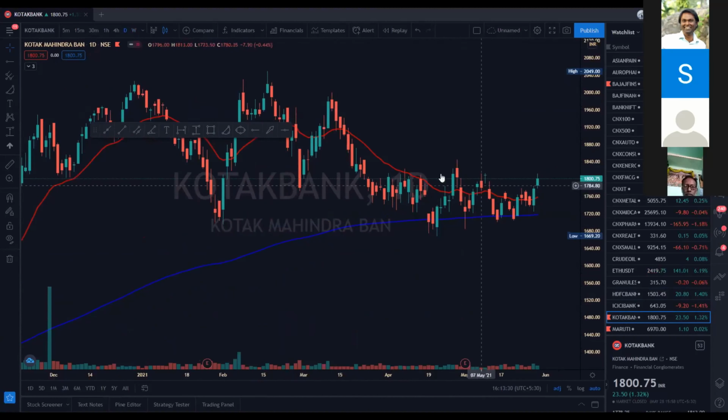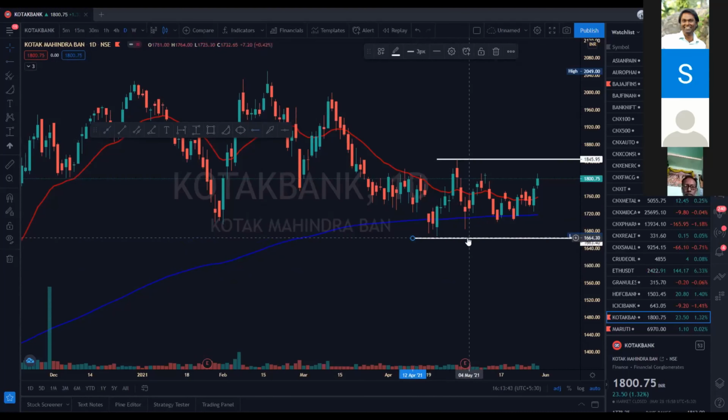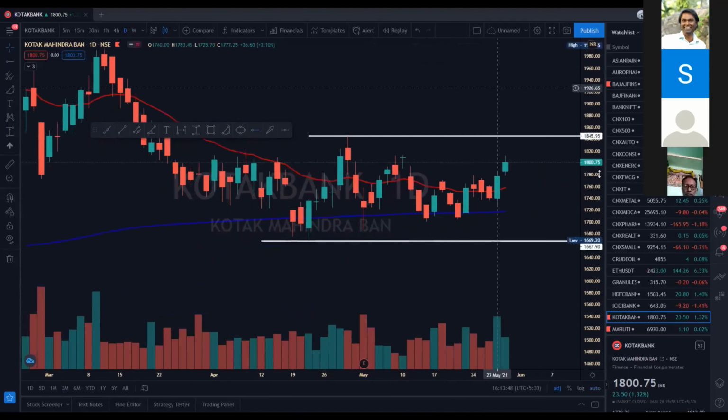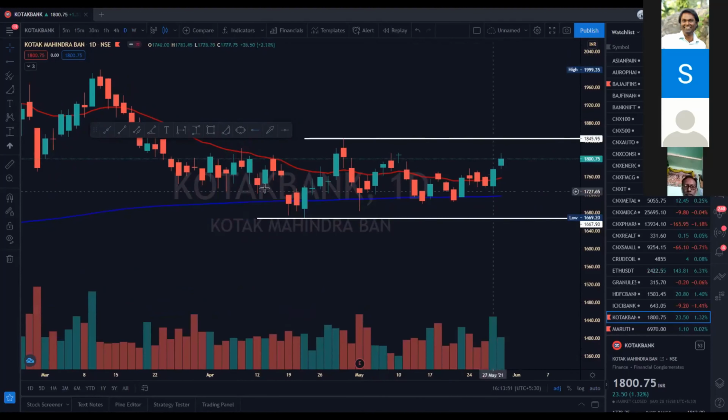So let me delete the structure. What you need to do is mark the latest 2 months or 3 months high. So this is the high made on 26th April, and this is the low made on 12th April. So you will get the structure. That's it. This is structure 1 and structure 2. Now look for internal structures. Now you can see the 20 MA and 200 MA are up in the structure. I mean, the stock is turning bullish.